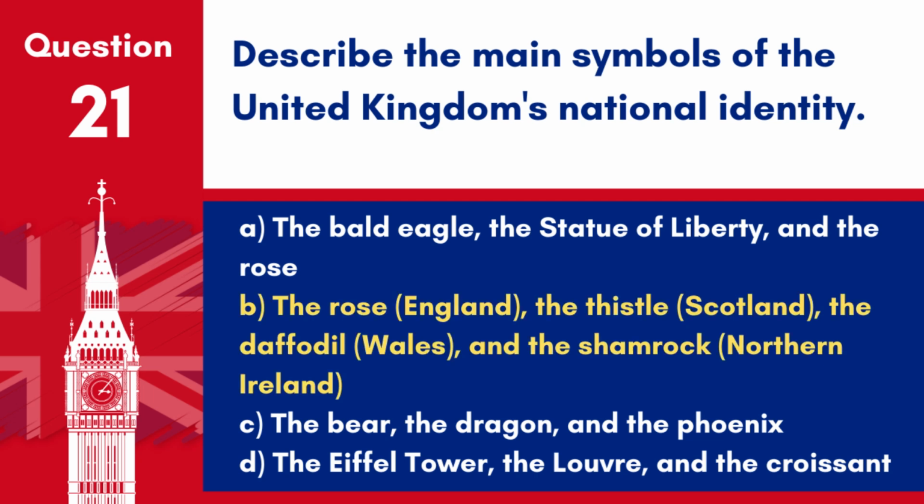Answer: B. The rose, England; the thistle, Scotland; the daffodil, Wales; and the shamrock, Northern Ireland. These symbols represent the distinct identities of the four countries that make up the United Kingdom.